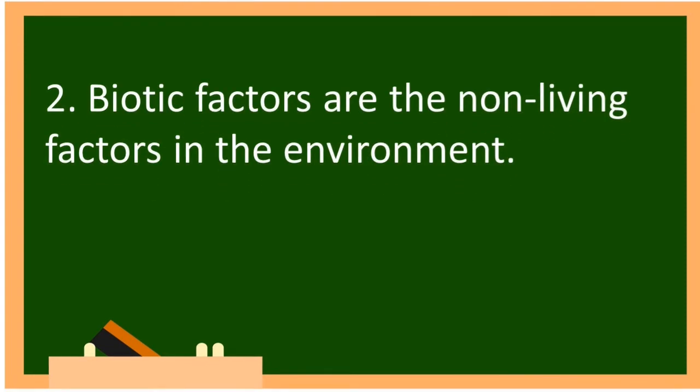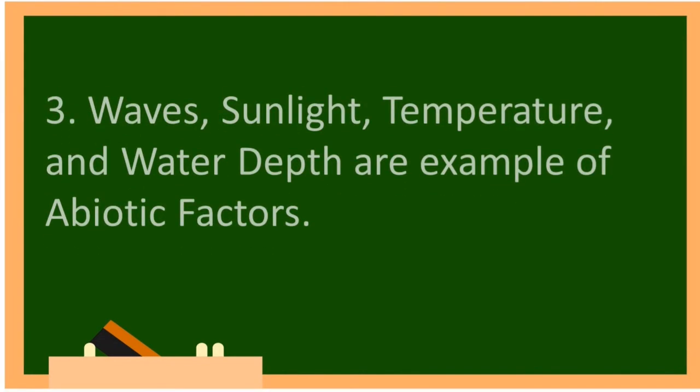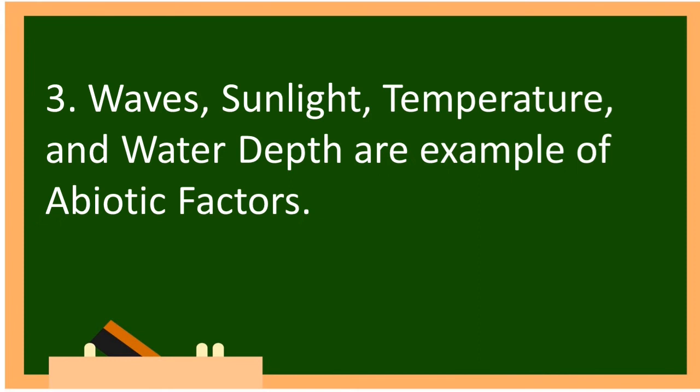Biotic factors are the non-living factors in the environment. Precisely. The answer is false. Number 3. Waves, sunlight, temperature, and water depth are examples of abiotic factors. Absolutely. The answer is true.